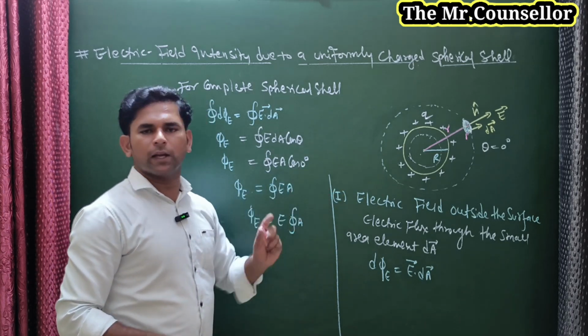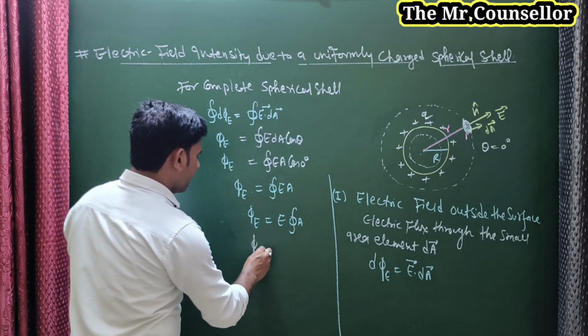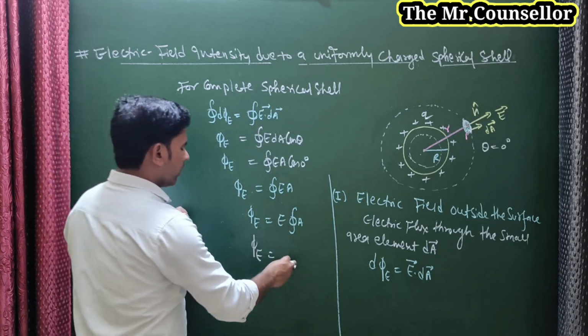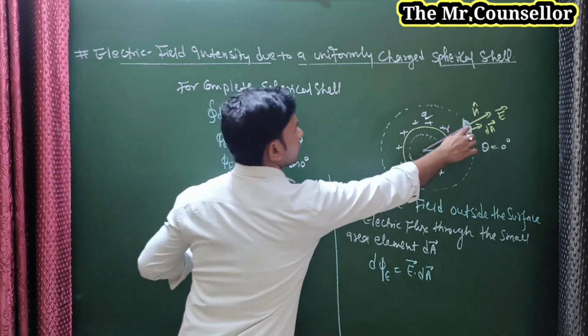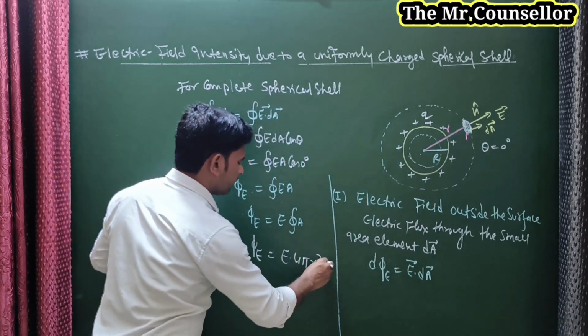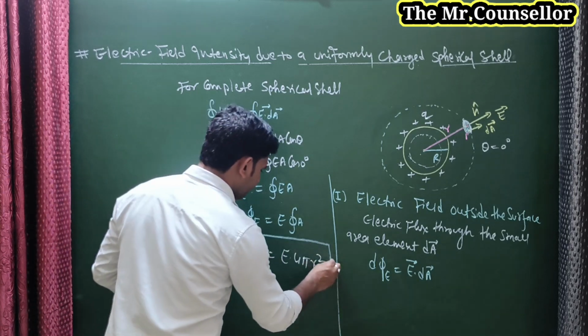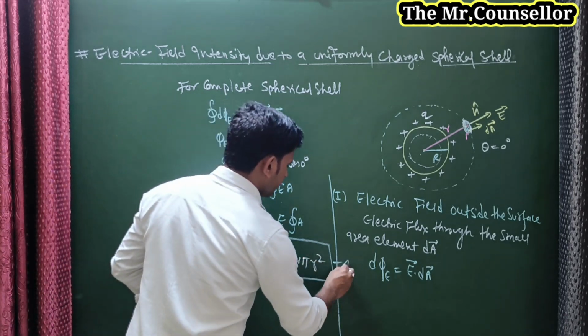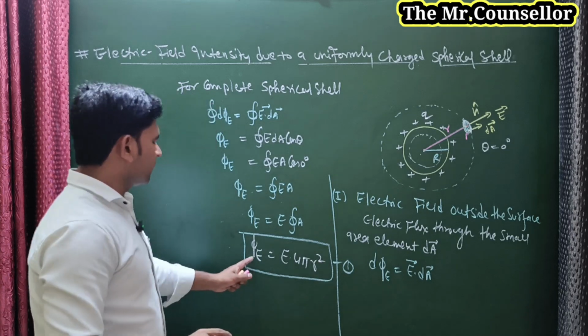Area of this spherical shell, so we can write here phi E is equal to E into 4 pi r square. Is it okay or not? This is the first equation we can consider. This is phi E.